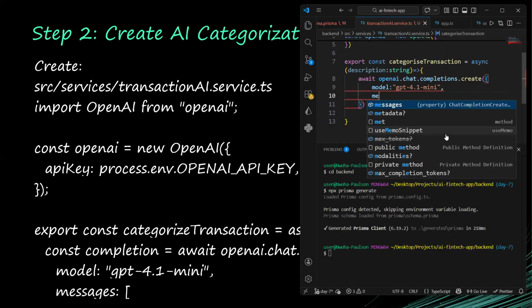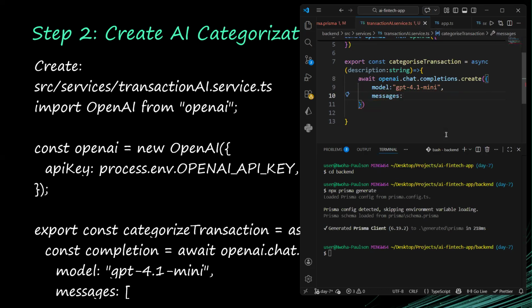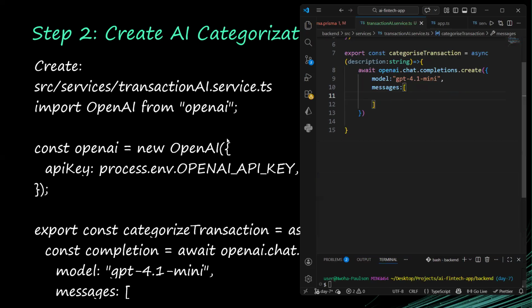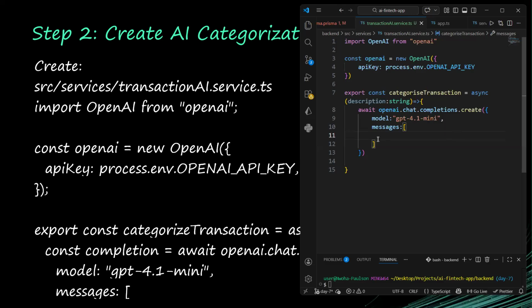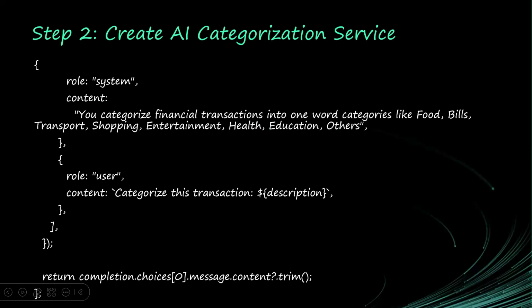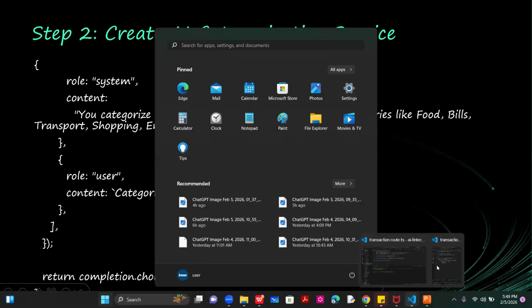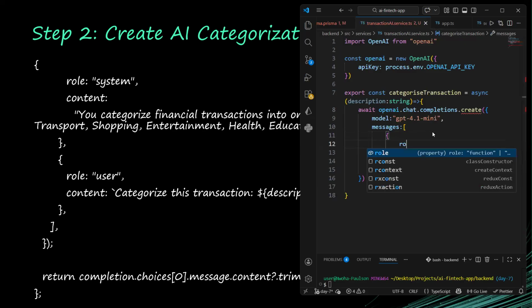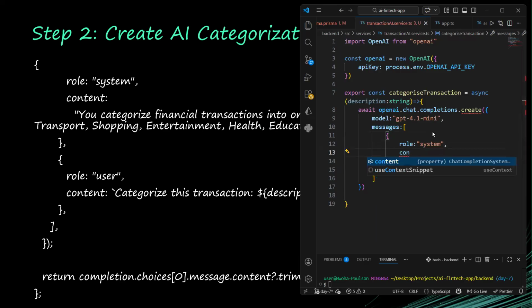So I will have messages. This messages is going to be an array. So now let me take this thing down. The messages is an array that will take two objects. This is the first one, and this is the second one. The first object is going to be role, and the first role here is going to be system. This is the one that will handle the whole thing, and then the content is